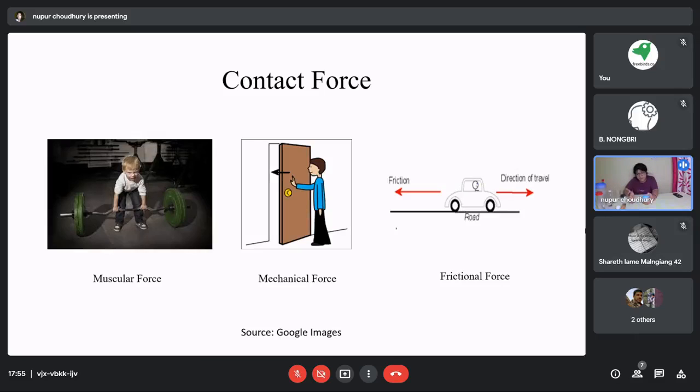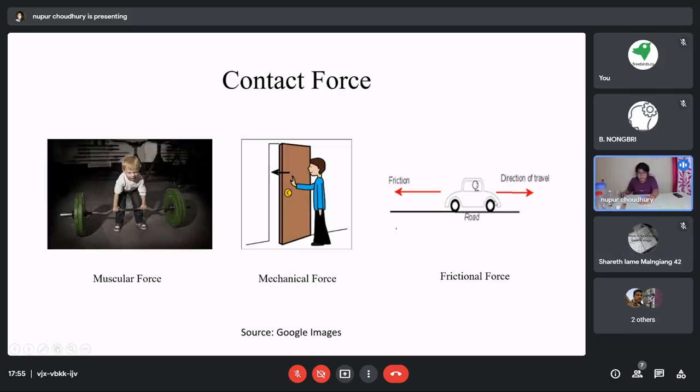We have also ridden bicycles. So we have gone out to the roads to get a good ride. Okay. So this frictional force, generally, we can observe it on the roads. Not only on the roads, it is basically on the ground, and it occurs when two bodies come in contact with each other. Generally, the direction of the travel, that means in whichever direction you are traveling.